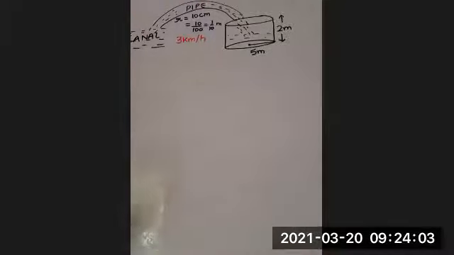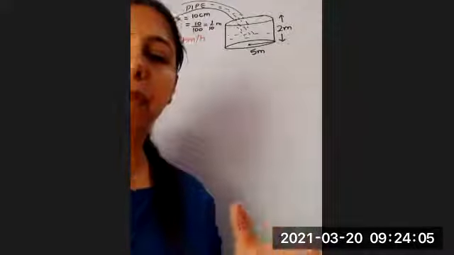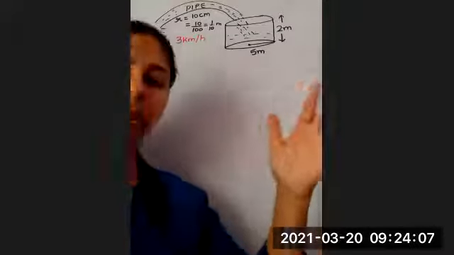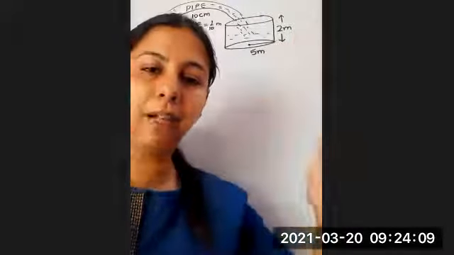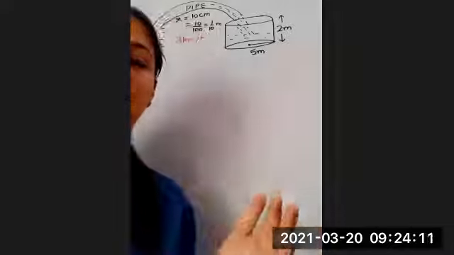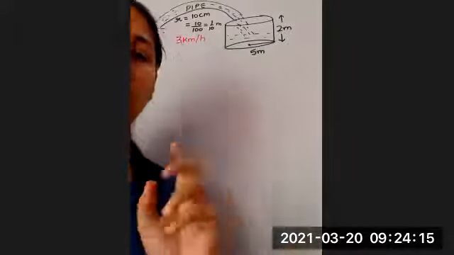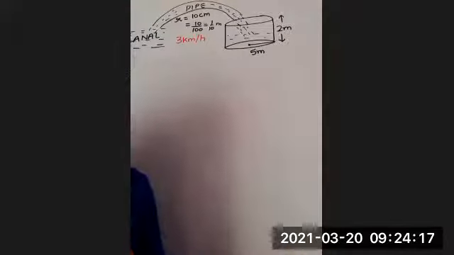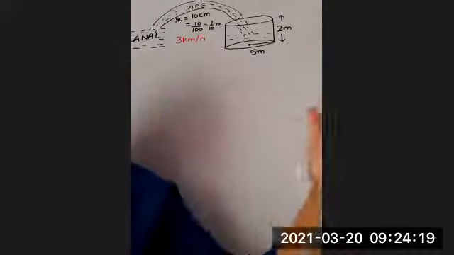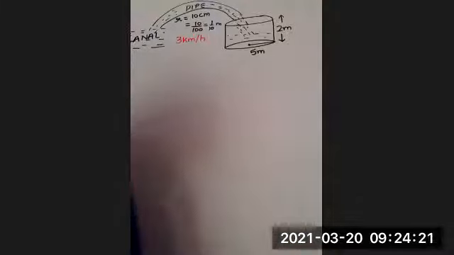So we do not know how to find the volume of the water in the pipe because it is not going to be fixed, no? It doesn't have any closing. But we can always find the volume of water that will flow through the pipe in 1 hour. Can we do that? Yes, ma'am.